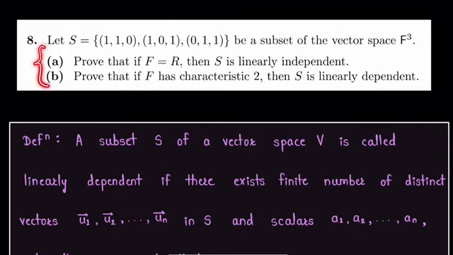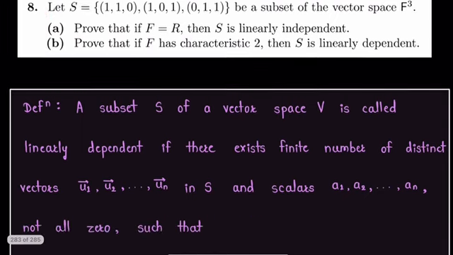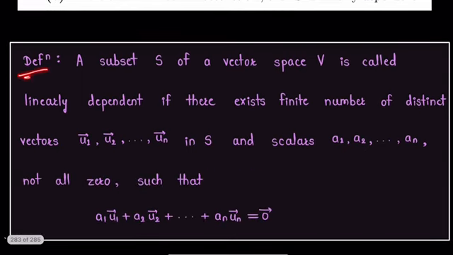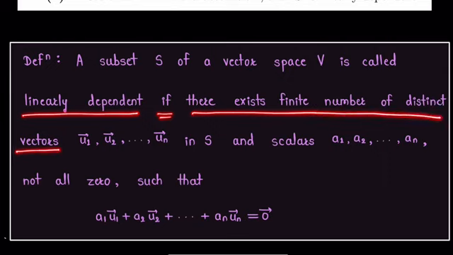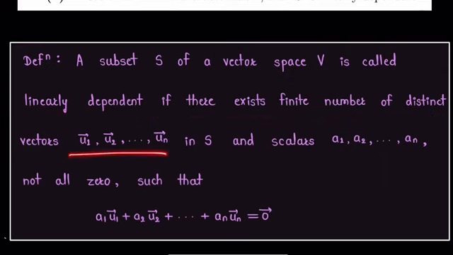Before proving this given result, we need to recall some definitions. First definition is a subset S of a vector space V is called linearly dependent if there exist finite number of distinct vectors, say u1, u2 up to un in set S, and scalars, say a1, a2 up to an in field F, not all 0, such that a1 u1 plus a2 u2 plus and so on plus an un is equal to 0 vector.